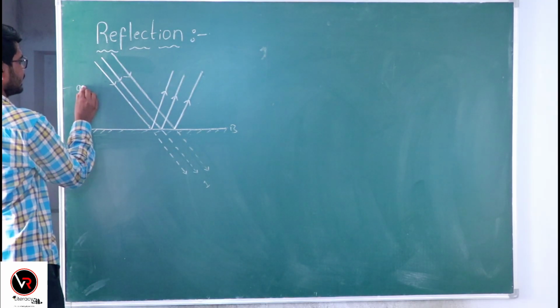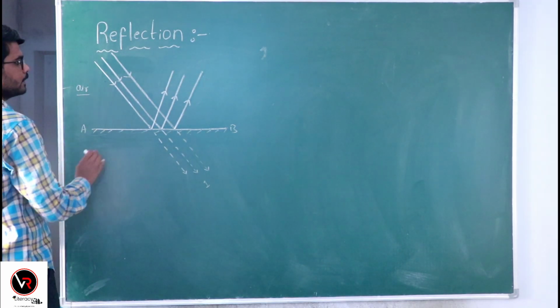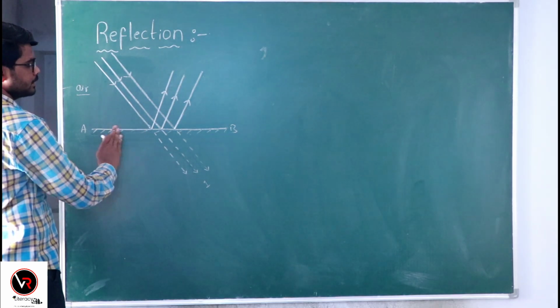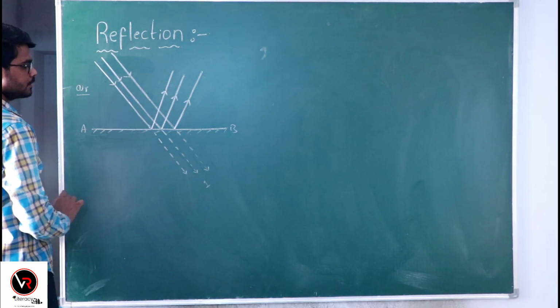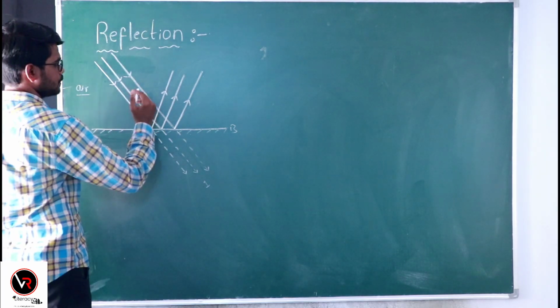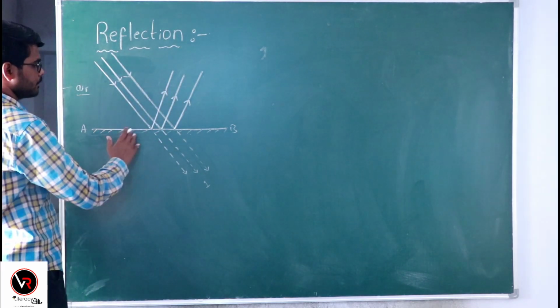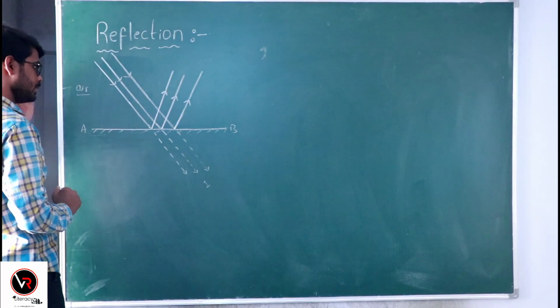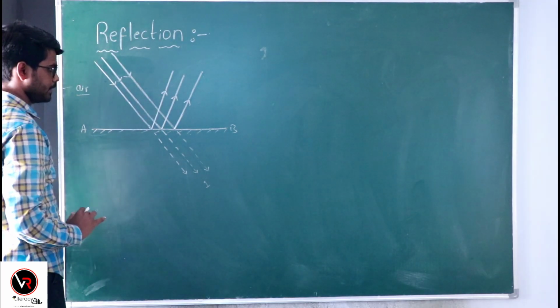For example, assume this is the air medium. So, after striking the flat surface, this parallel beam of light bounced back into the same medium and travels with that same speed.